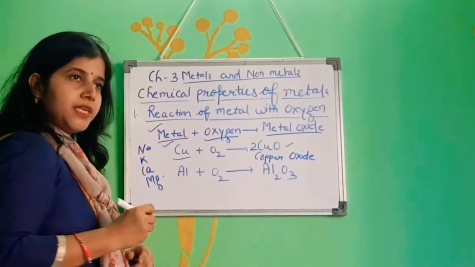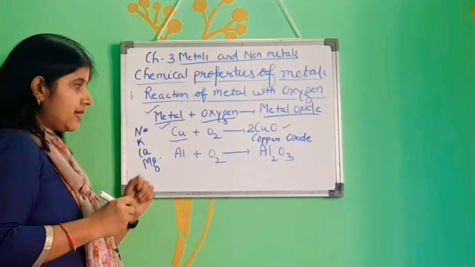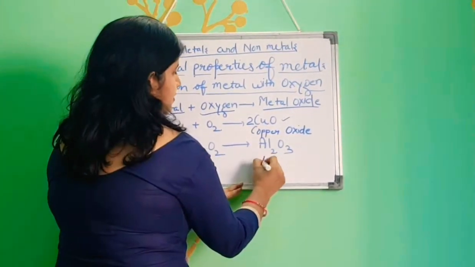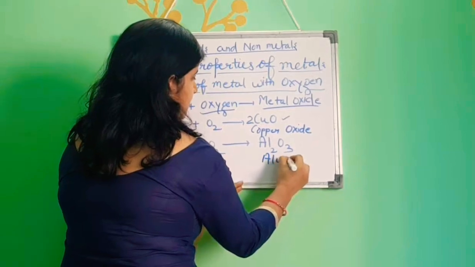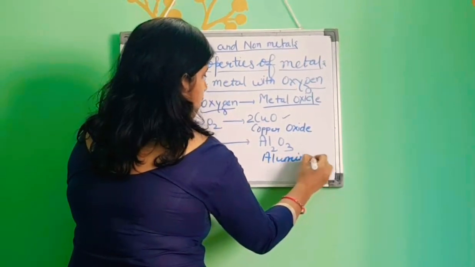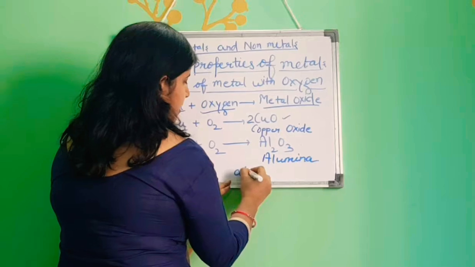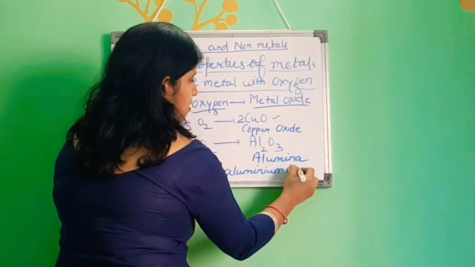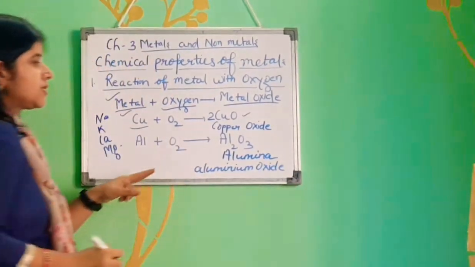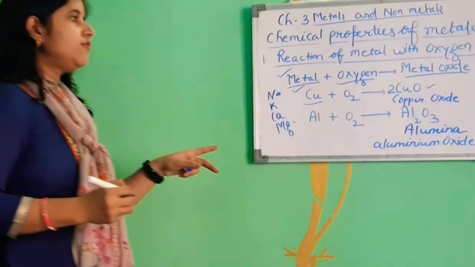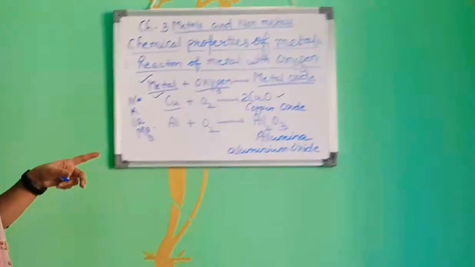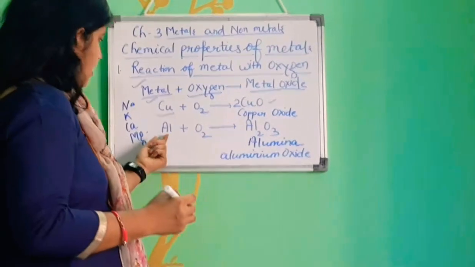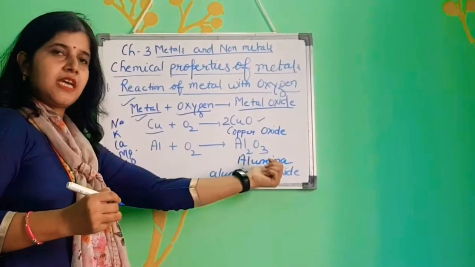Now come to aluminium, the symbol of aluminium is Al. Reaction with oxygen, it will form alumina. Another name is aluminium oxide. It is also a basic oxide, or we will let you know it is an amphoteric oxide, basic, acidic. I will let you know later. First, the reaction of aluminium with oxygen, it is alumina.